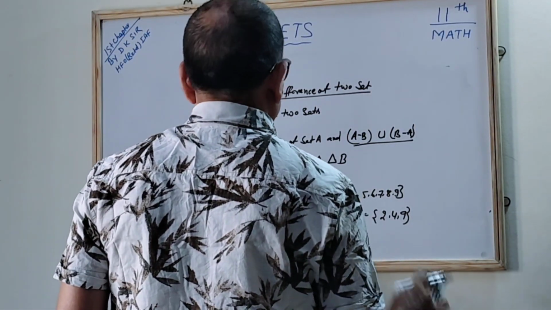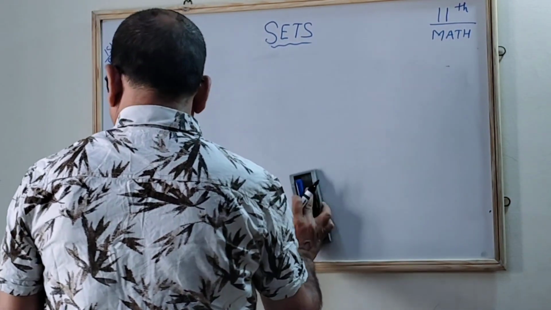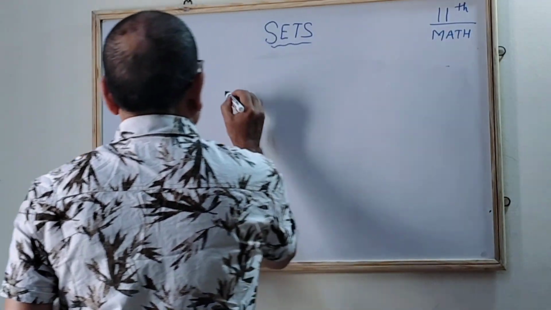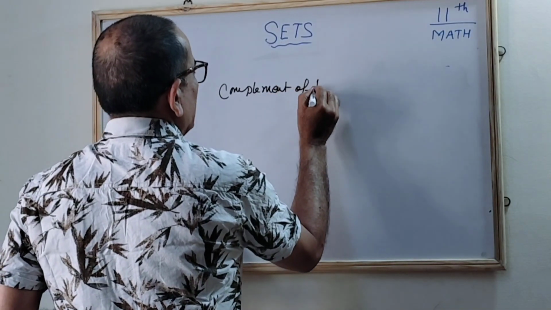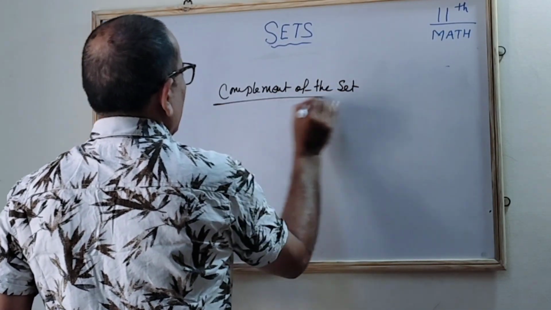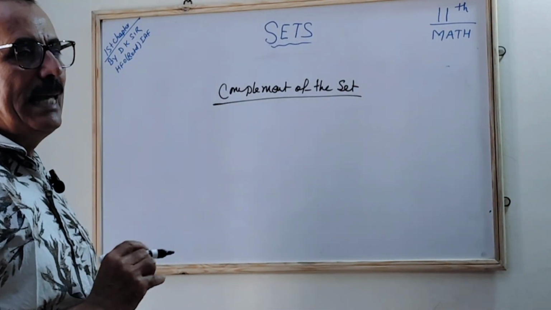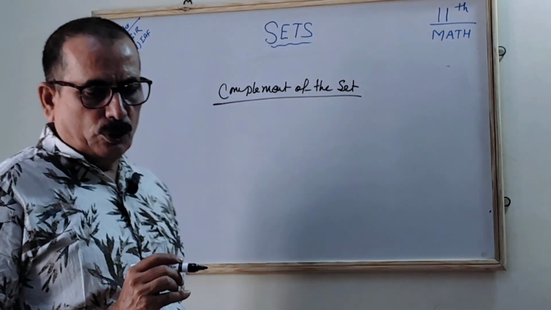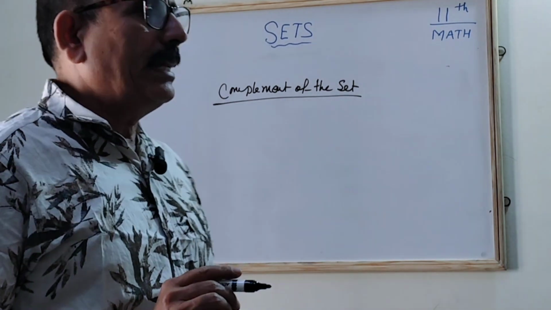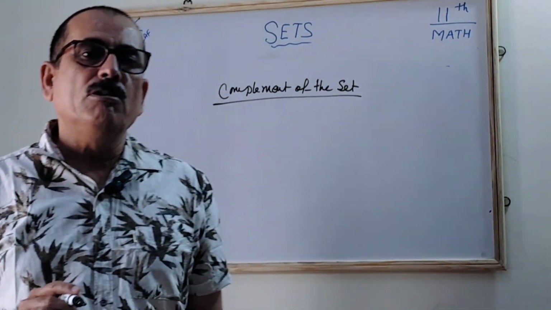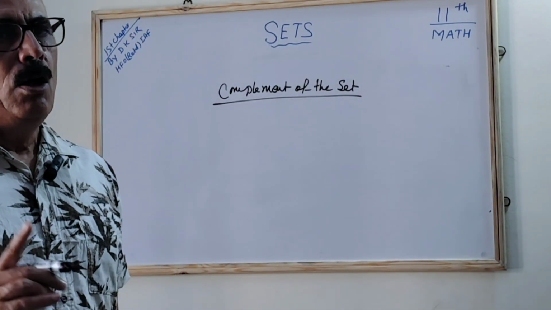Correct? The last topic of this lesson is the complement of a set. You are well familiar with the complement. If I give you a 40-degree angle and ask for the complement, what do you do? 180 minus 40, you get 140 degrees. If I give 60 degrees and ask for the complement angle, 180 minus 60, you get 120 degrees.